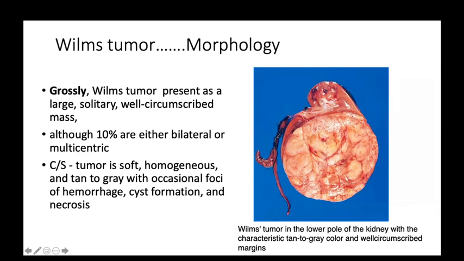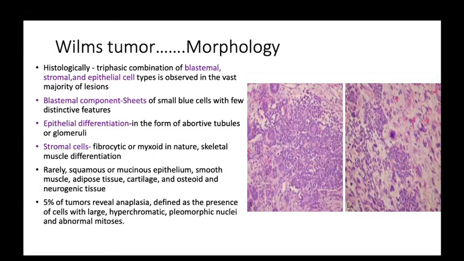On histomorphology, the Wilms tumor has a triphasic combination of blastemal, stromal, and epithelial cell types, observed in the vast majority of Wilms tumors. What is the blastemal component? The blastemal component is sheets of small blue cells with few distinctive features, and the epithelial component occurs in the form of abortive tubules and glomeruli.